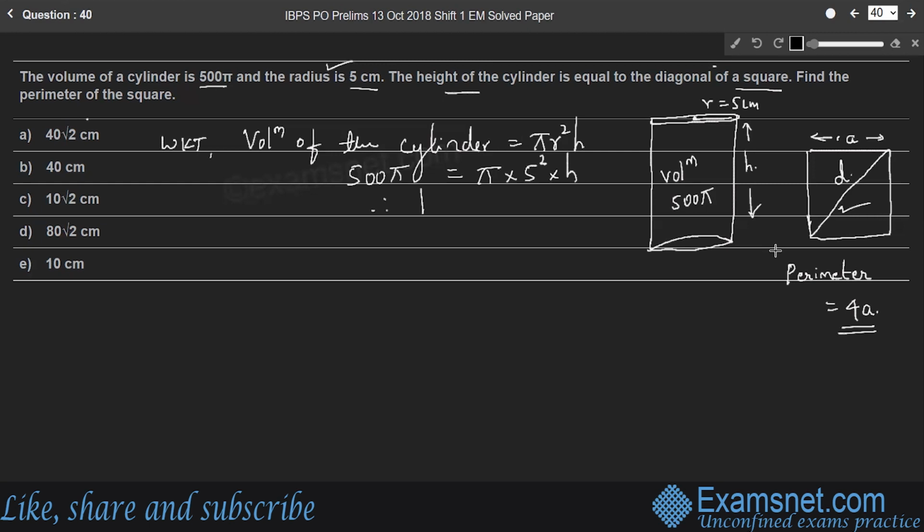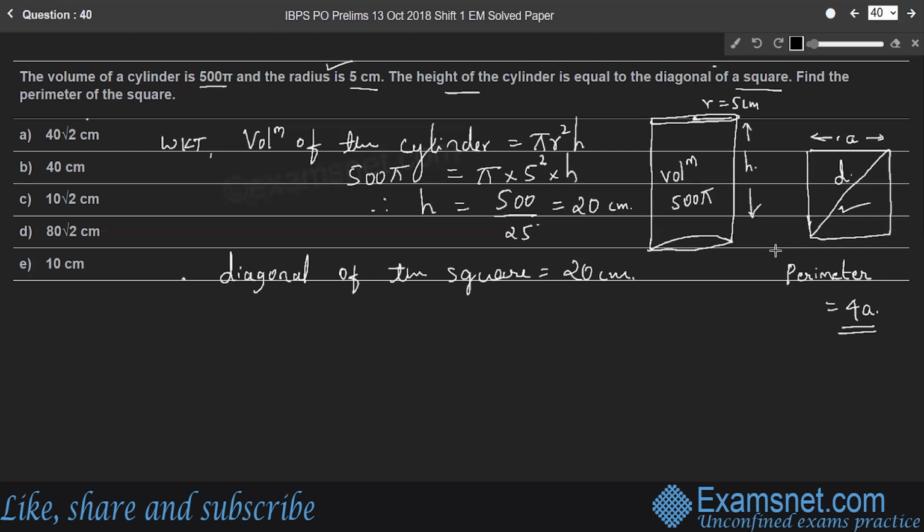Therefore, h is, so pi and pi will get cancelled, 500 by 25, which is 20. The unit is centimeter, so the height of the cylinder is 20 centimeter, which is equal to the diagonal of the square. Therefore, the diagonal of the square is 20 centimeter. Then what is the side of the square?